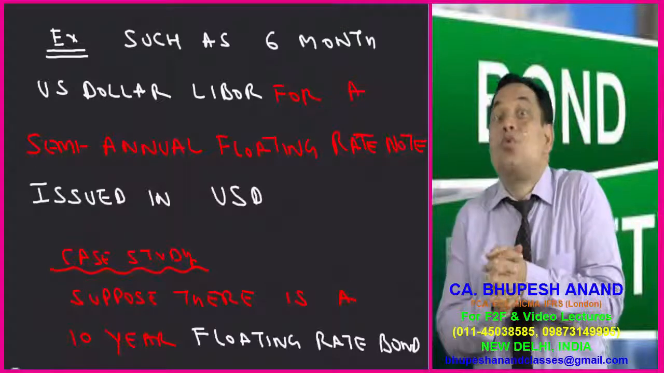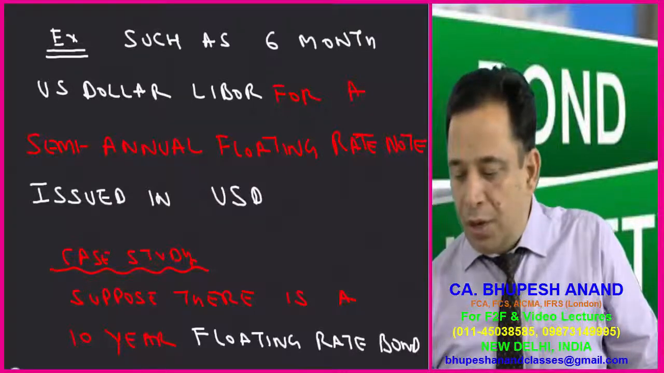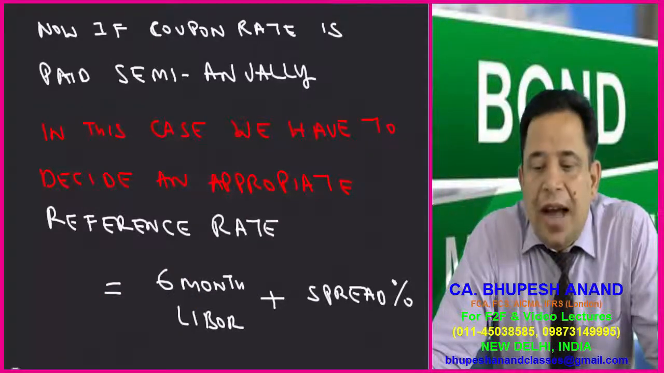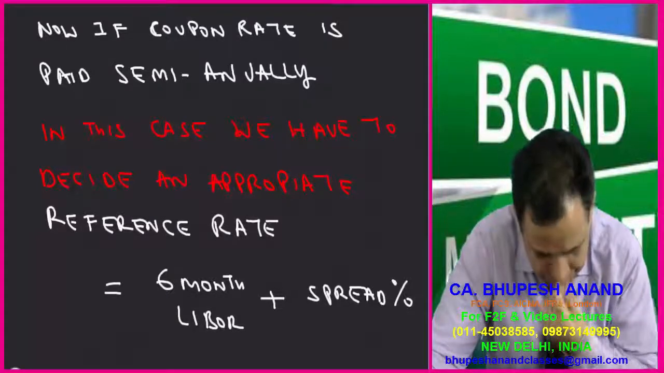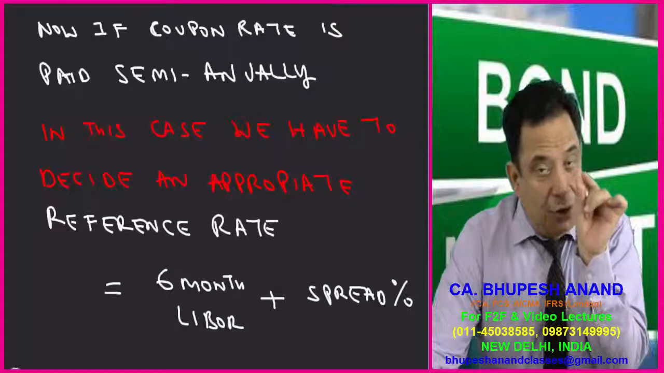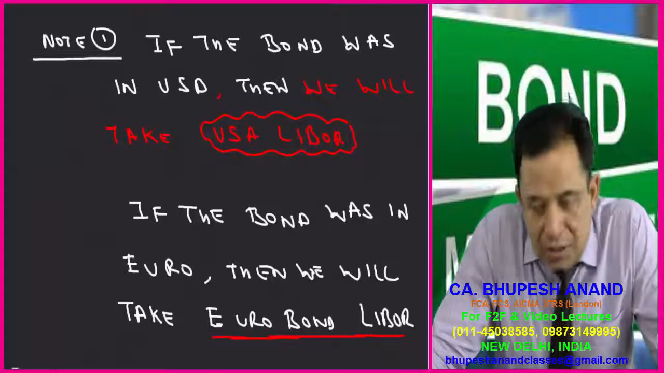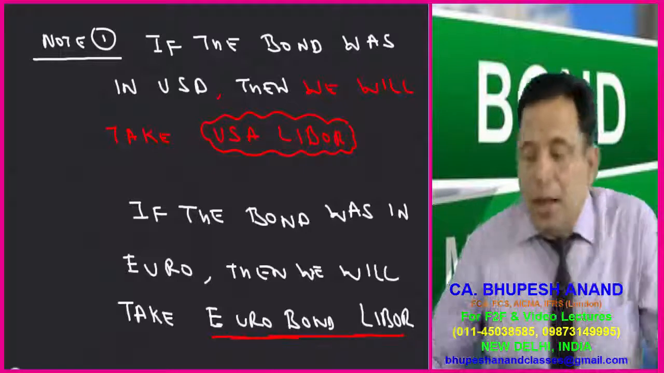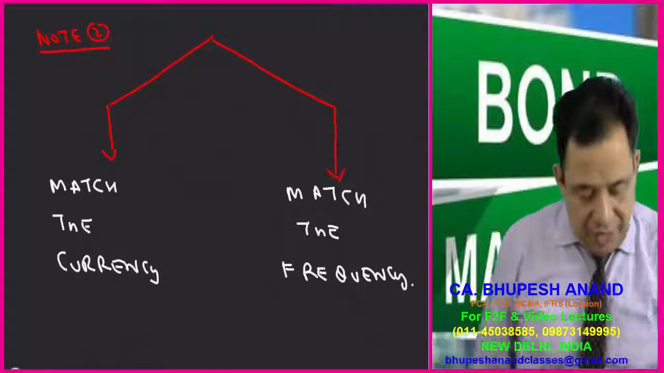because it will be used to calculate the coupon rate for floating bonds. Suppose there is a 10-year floating rate bond, and the coupon is paid semi-annually. In this case we have to decide an appropriate reference rate. What is that appropriate reference rate? It should be 6 months LIBOR plus the spread percentage. If the bond is in USD, we will use US LIBOR, and if the bond is in euro, then we will use Euro LIBOR. Similarly, two points are to be taken care of: we have to match the currency and we have to match the frequency.